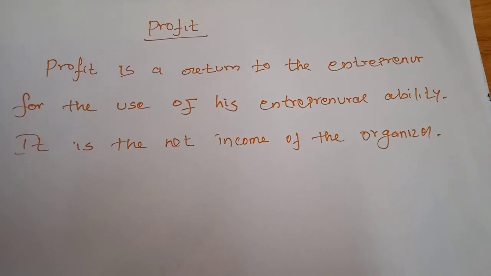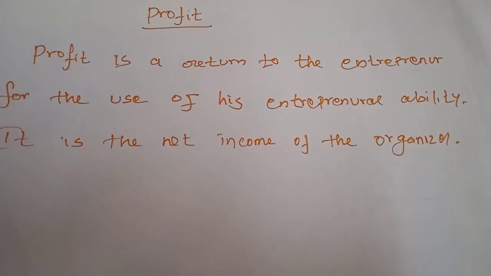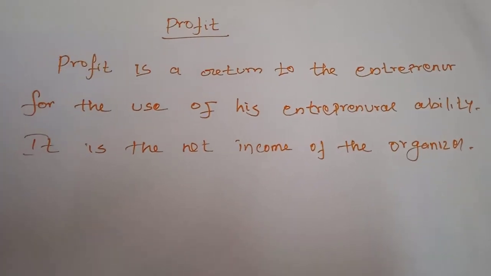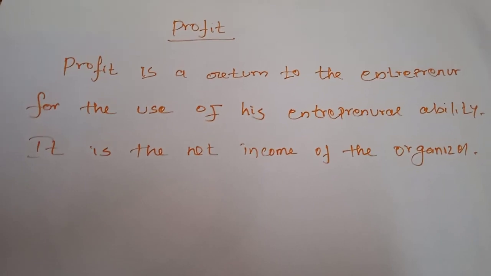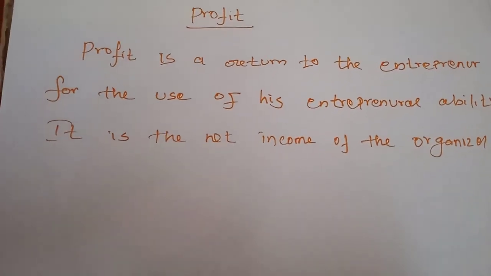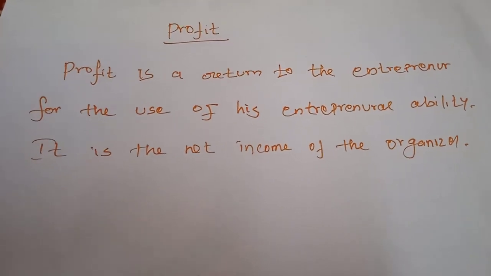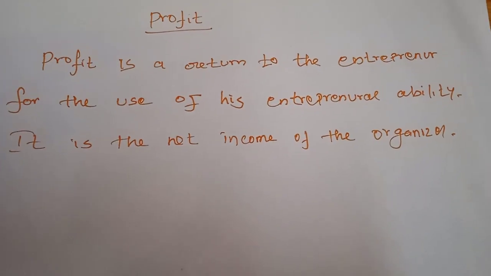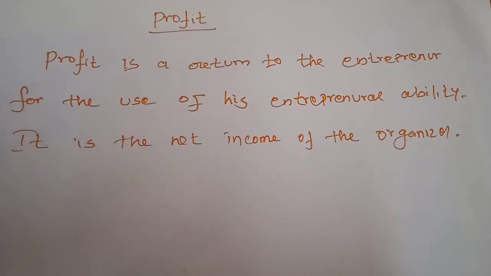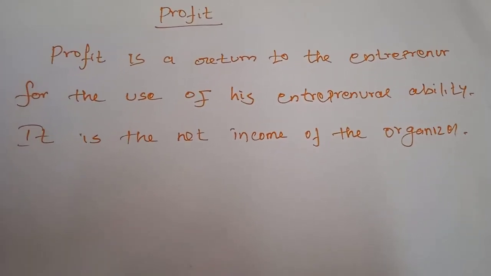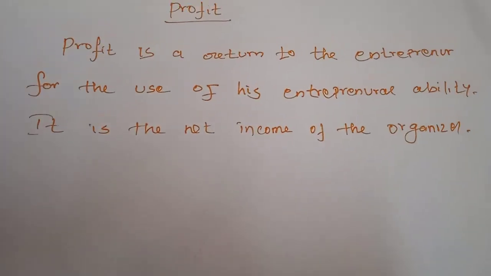The entrepreneur is one of the organizers. The one who conducts the organization is considered an entrepreneur. So he also has the right to get a reward in the form of profit. Profit is a return to the entrepreneur for the use of his entrepreneurial ability. It is the net income of the organizer.